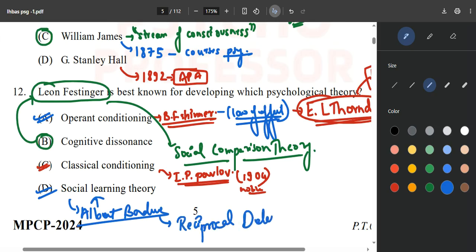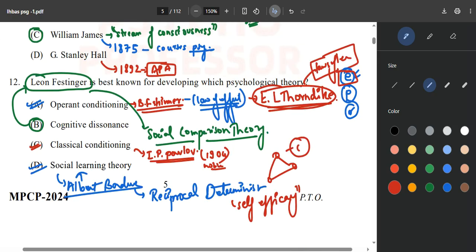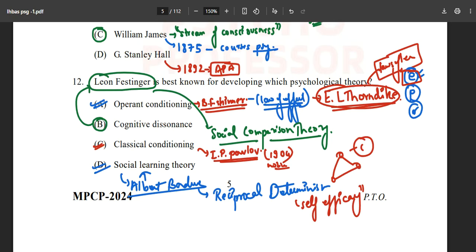Along with that, he also gave the concept of reciprocal determinism, which needs three things: person, situation, and behavior, this triangle. You will find this in the book particularly. And he also gave the concept of self-efficacy. So all these things were given by Albert Bandura. All right, with this we are done with this question.